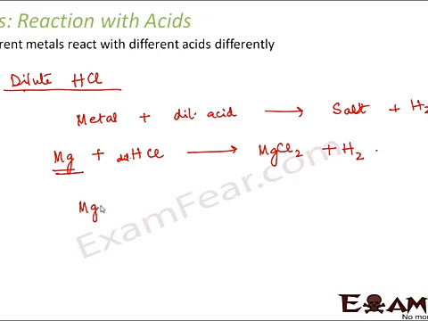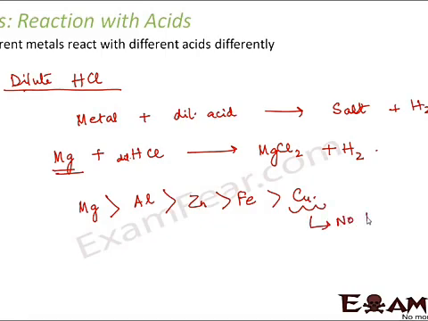If you try to arrange the metals in terms of reactivity, then magnesium has the highest reactivity, then comes aluminium, then zinc, then iron, and then copper. In fact, copper doesn't react. There is no reaction of copper with dilute HCl at all.